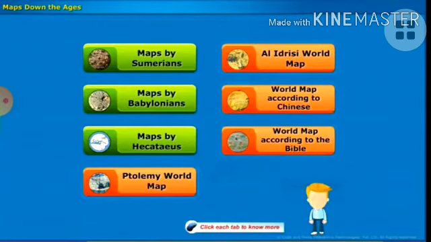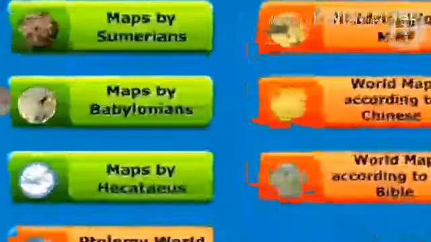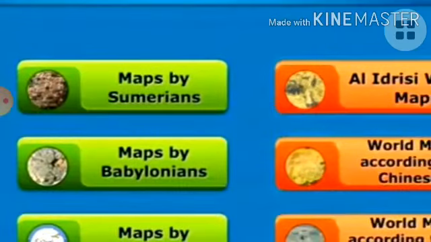Children, in which year was the first map prepared? 4000 BC, about 4000 years ago, Sumerians prepared the first map. That is not a world map, but only a local map, that is the Sumerian map. Here we could see the first Sumerian map. For which purpose did they prepare it? Sumerians lived in what is at present Iraq country. The capital city of Iraq is Baghdad.